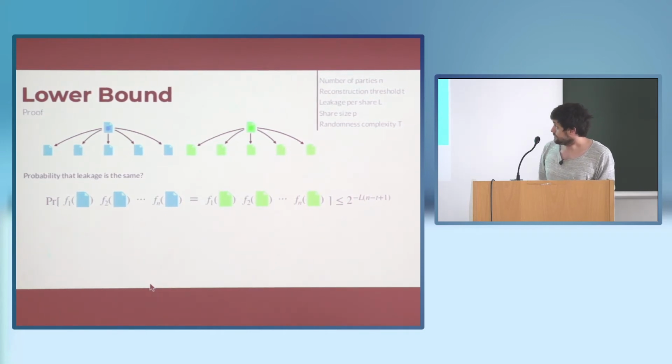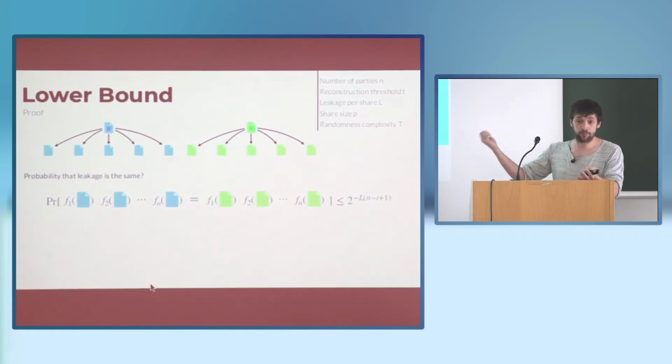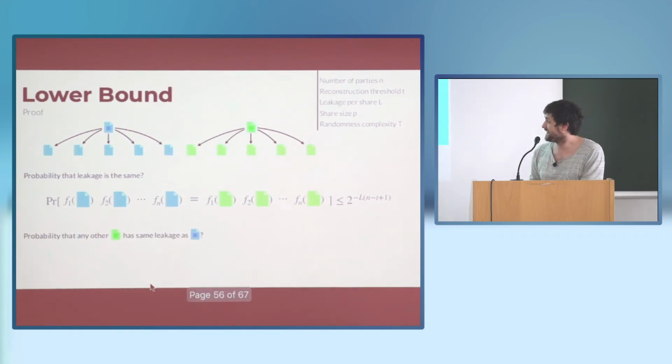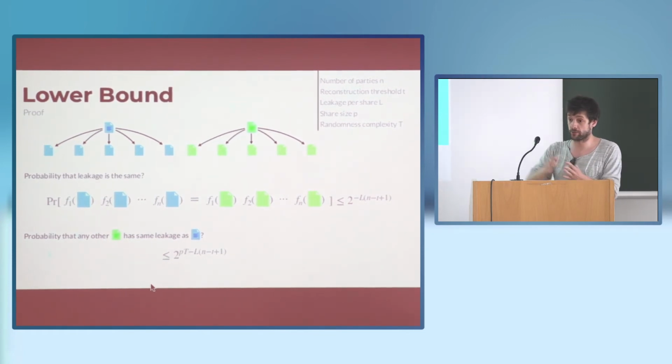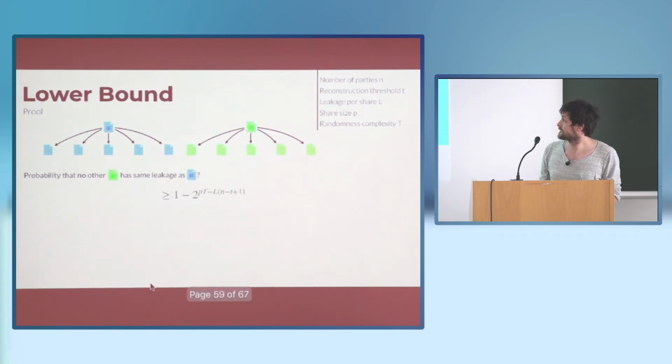And now we don't have two specific files. We ask, what is the probability that any possible green file has the same leakage vector as the blue file? So we do a union bound. We know that the capital T shares are enough to reconstruct the full vector of shares, and every share has p bits. So we union bound over 2 to the p times t possible secret sharings over all possible secrets. So we get this bound for the probability that any other file has the same leakage as the green file. That means we want to know the probability that this is not the case.